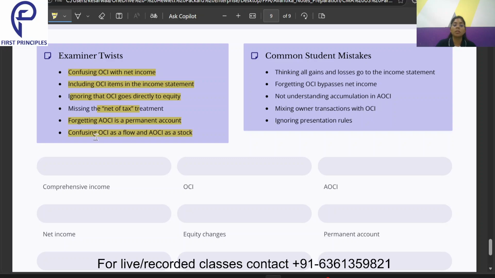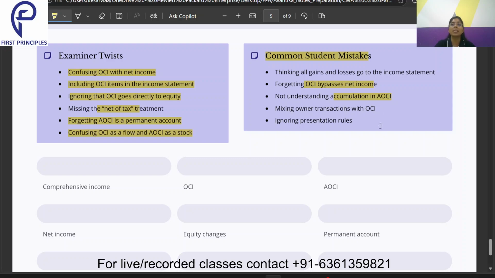What we are doing is getting confused that OCI is a flow account. That means OCI shows the income earned during a duration, and accumulated OCI is a stock account, an equity account, that we shouldn't get confused with. And what are the students' mistakes? Thinking all gains and losses go to the income statement. No, some are reported as OCI. Then OCI bypasses net income. Always we should remember that. And not understanding accumulation in the AOCI. That also we need to understand.